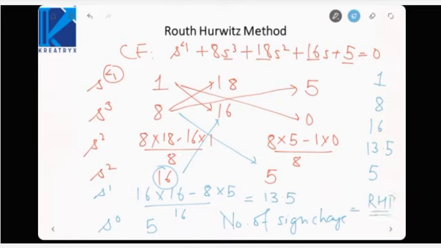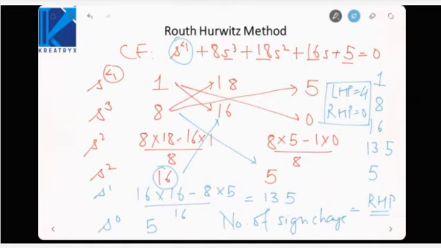So here there is no sign change, which means right half poles will be 0 and total poles are 4, so left half poles will be 4. Since there is no pole in the RHP, this system is stable. Here you just need to multiply, take the difference, and then divide.